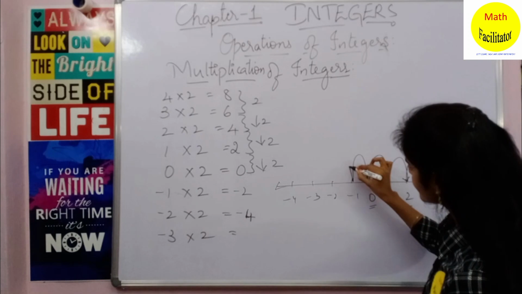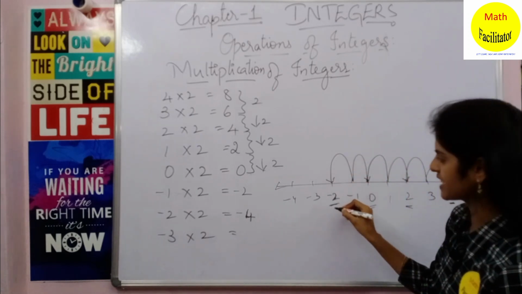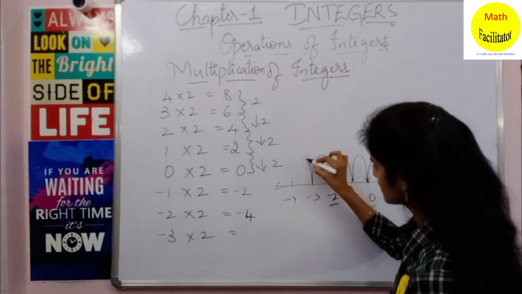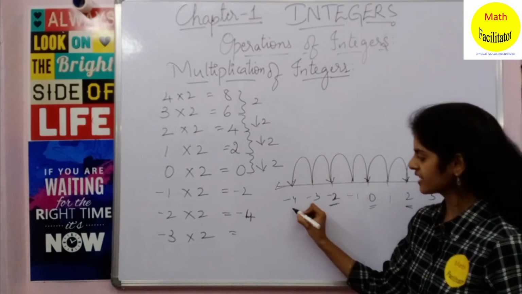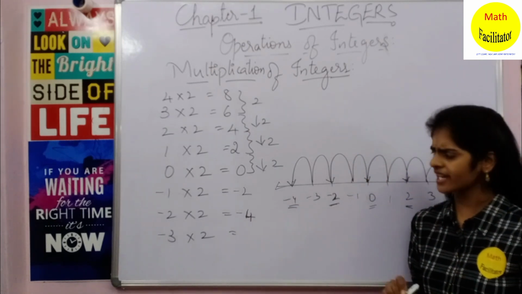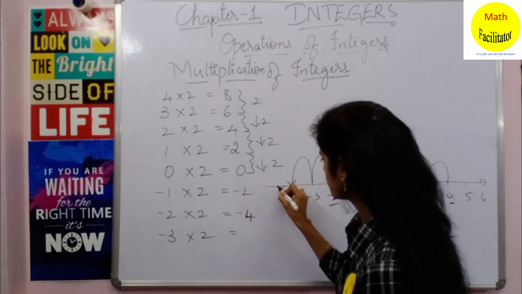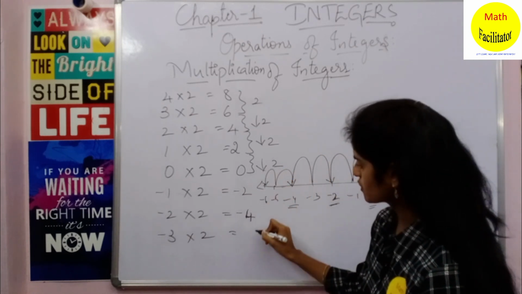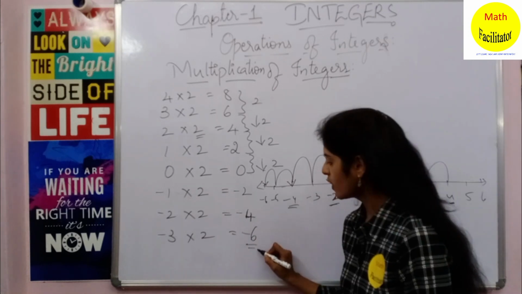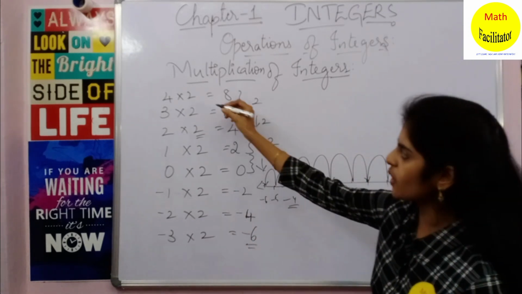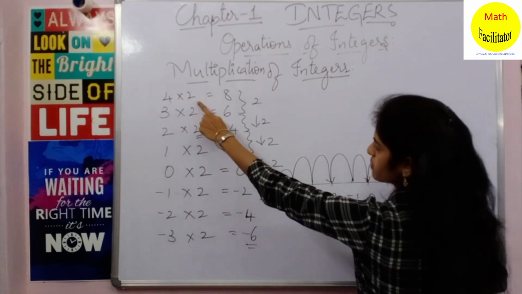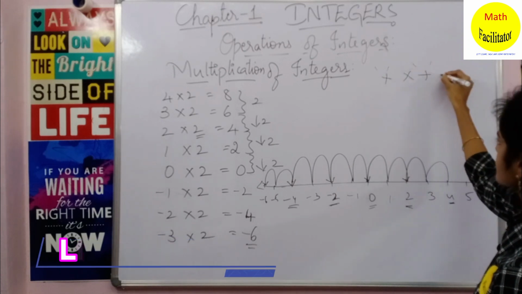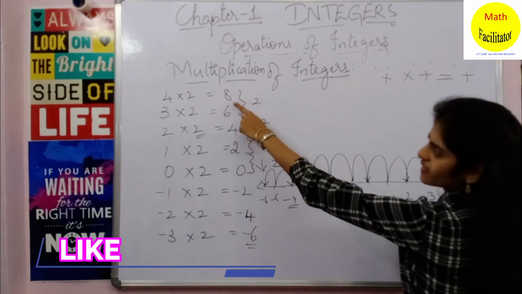Okay, from 0 again you have to subtract 2 to get the answer. So moving 2 places you are arriving at minus 2. Okay, again from minus 2 you have to move 2 places to get the answer. Yes, so you are arriving at minus 4. Okay, again from minus 4 you have to move 2 places to get the next answer. So it is minus 5, minus 6. So it is 1, 2. So the answer here you will get is minus 6. Okay, so if you observe here, you are multiplying a positive integer and a positive integer. So a positive integer and a positive integer is giving you what? It is giving you a positive answer.